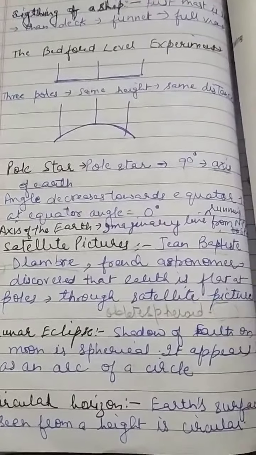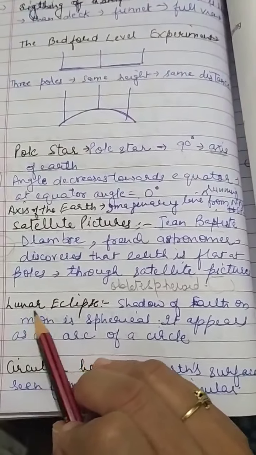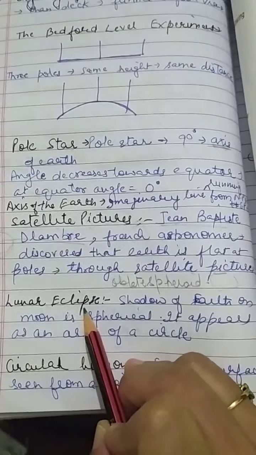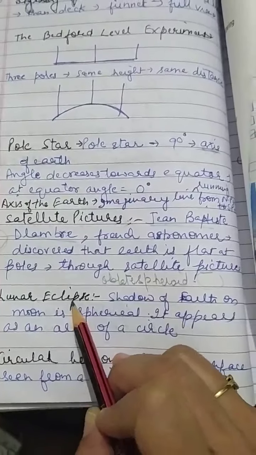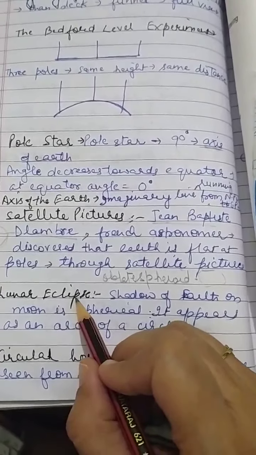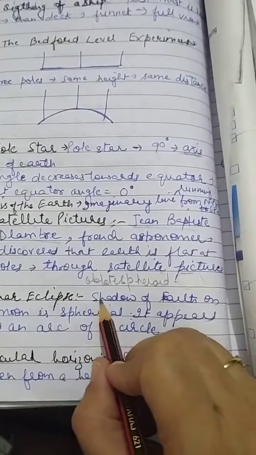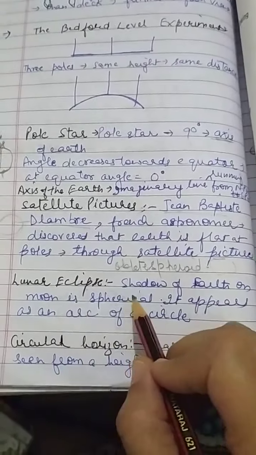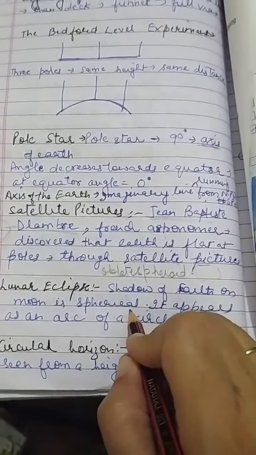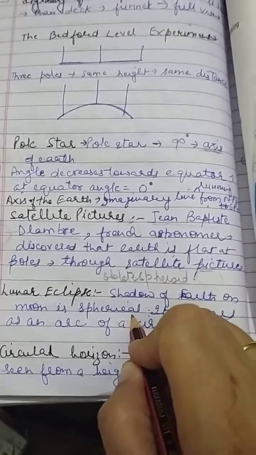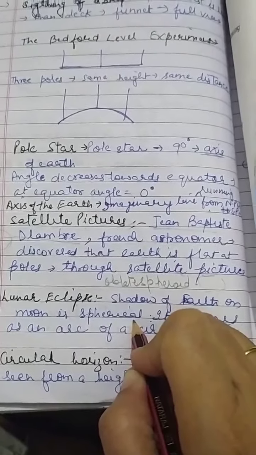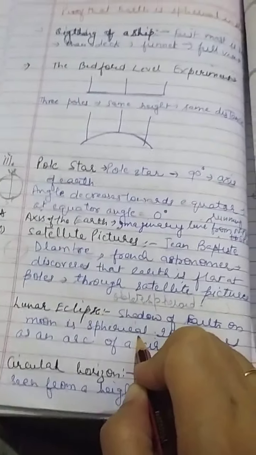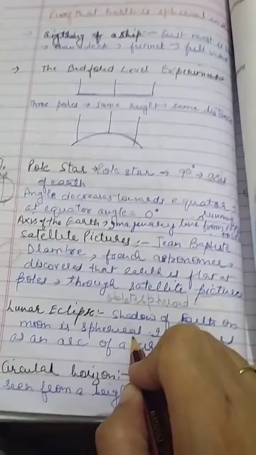The next proof that is given in favor of Earth being spherical is the lunar eclipse. I think most of you must have observed the lunar eclipse, and you must have observed that the shadow of the Earth that falls on the moon is circular. It's not flat. So this is another proof which shows that the Earth is spherical in shape and not flat. All of you must know how the lunar eclipse occurs, but let me explain it once more.